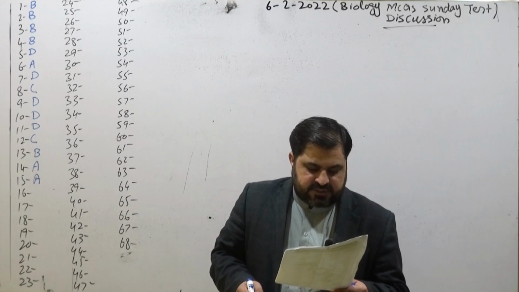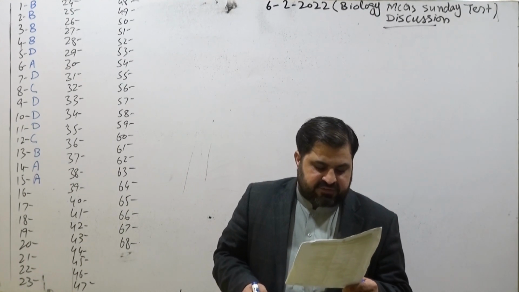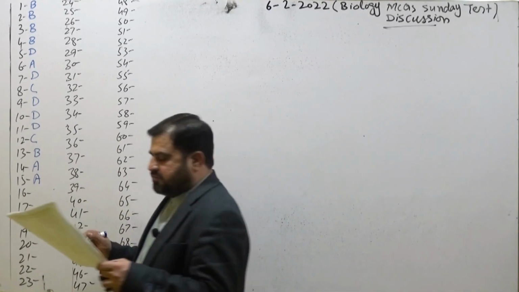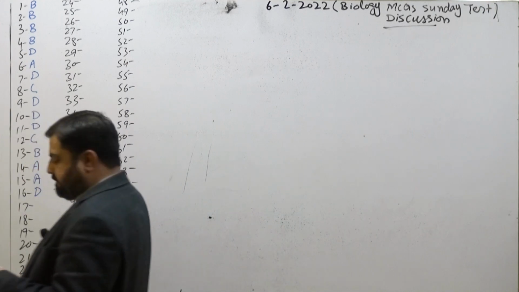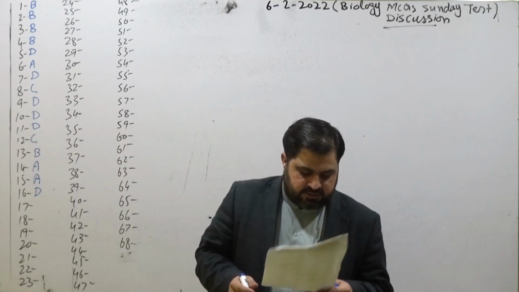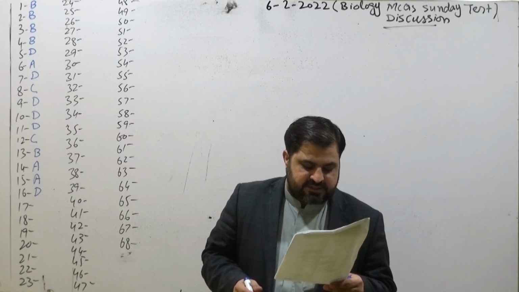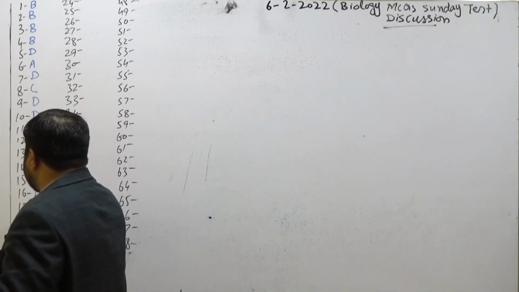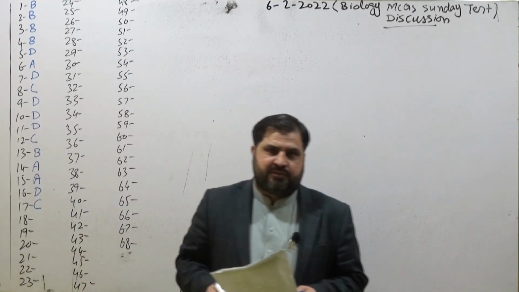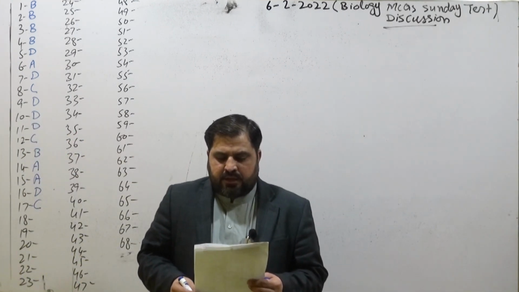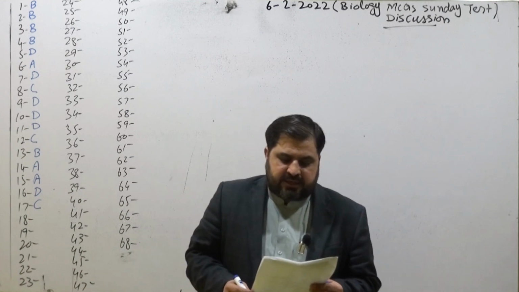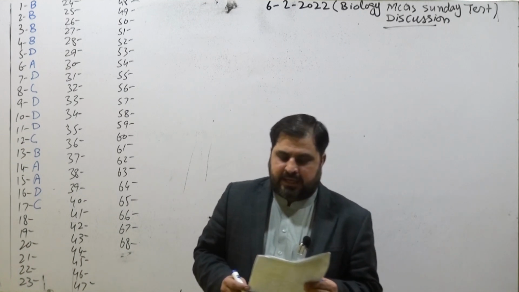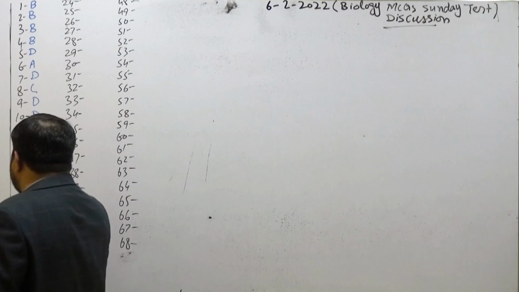Coming toward MCQ number 16, which one of the following factors does not affect the rate of enzyme action? That's water concentration. So option D is correct. Coming toward MCQ number 17, all of the following enzymes are protein in nature except ribozymes. These are ribozymes. Ribozymes have ribosomal RNA which shows catalytic activity. They are not protein enzymes. Coming toward MCQ number 18, which suffix is used for enzyme? That is ase. Option B is correct.